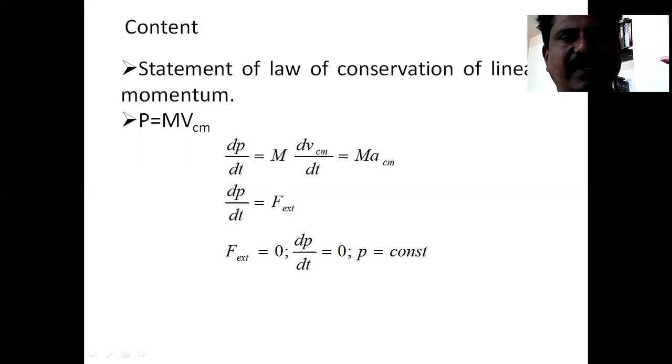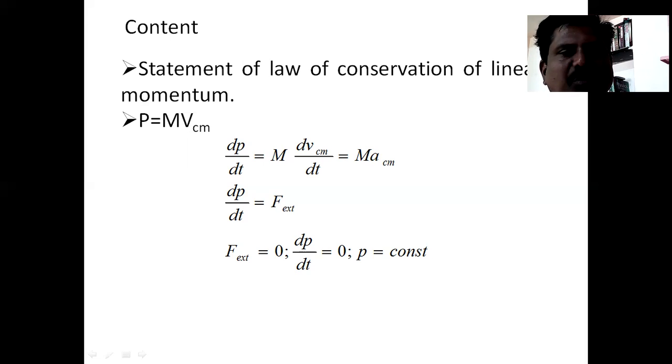Force. So then the above quantity becomes dp/dt equals F external. Our statement is, in the absence of any external force acting on that system, the total linear momentum of that system remains constant. So according to that statement, if F external is equal to 0, then dp/dt is equal to 0.